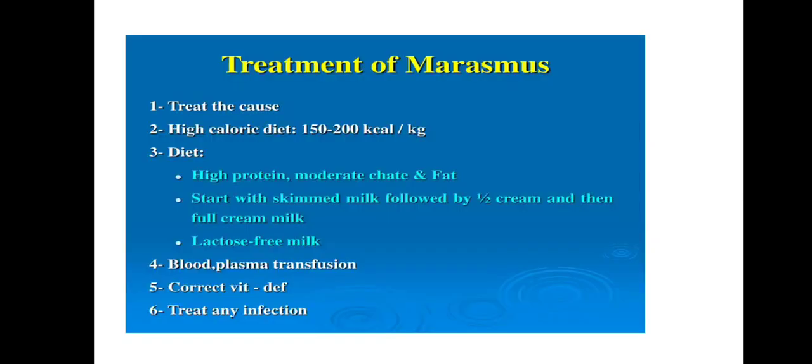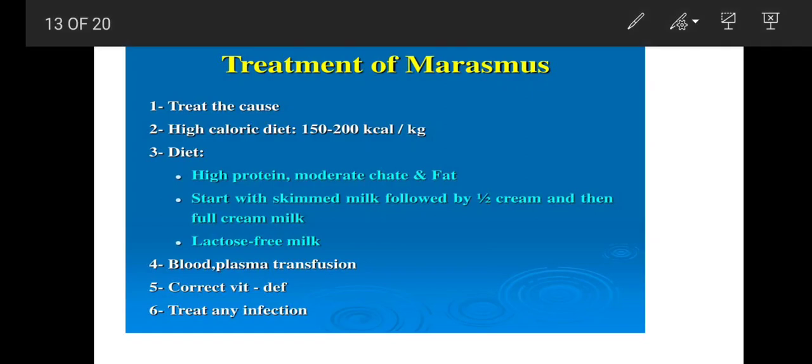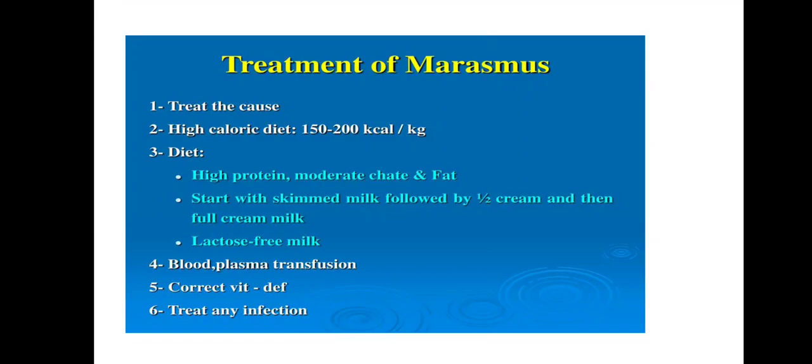Now what about the treatment of the marasmus? The treatment is very simple, but those persons in the underdeveloped countries have difficulty in finding food, so how can they treat their disease? These children have great difficulty in growth, and even their parents are not able to give treatment to their children unless there is some welfare that can support them. So the treatment of marasmus is to treat the cause.